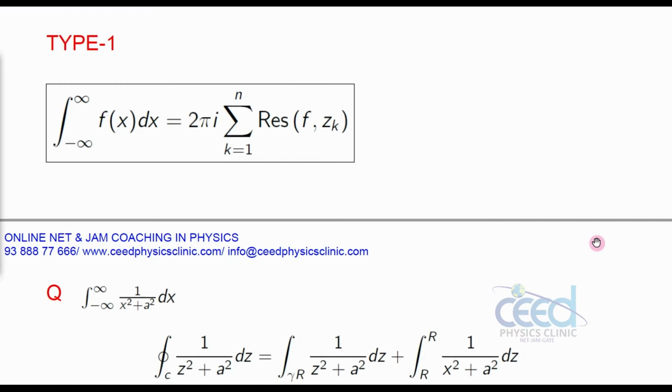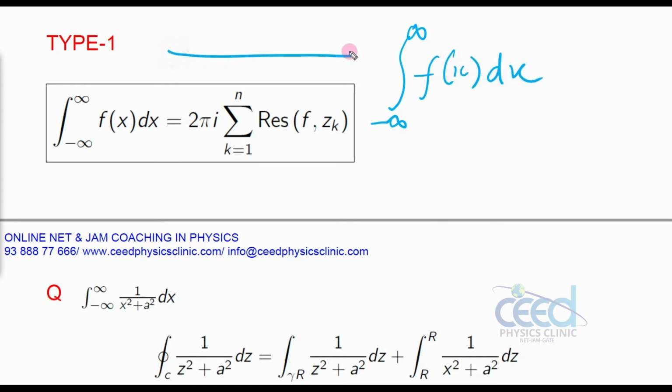Hi friends, good morning. Today we are going to discuss another session of complex analysis, that is some special kind of integrals which vary from the limit minus infinity to infinity. So here the theory is, suppose you want to calculate the integral from minus infinity to infinity of a function of a real variable, along the real axis, that is f of x dx.